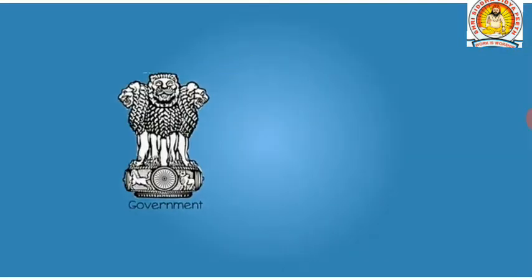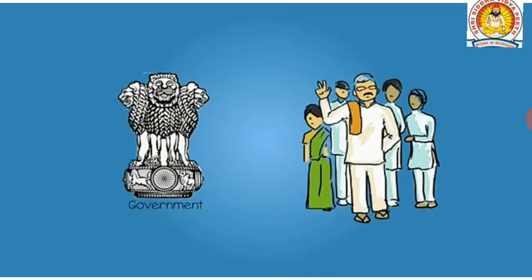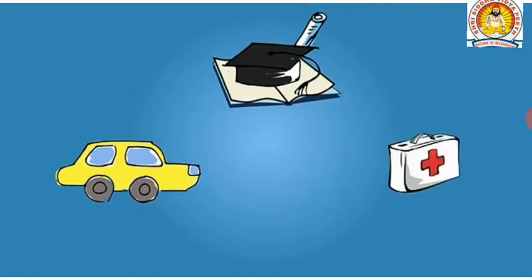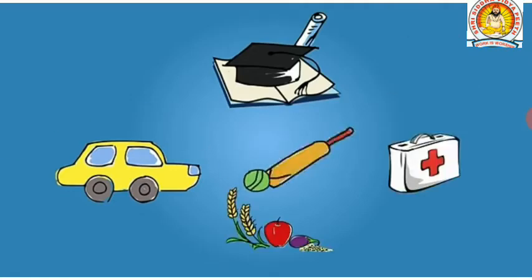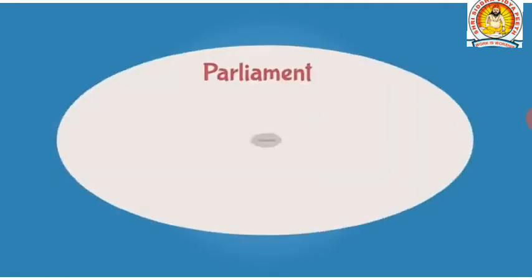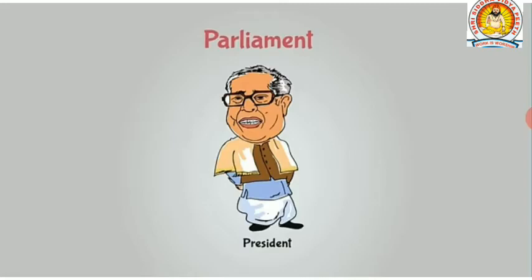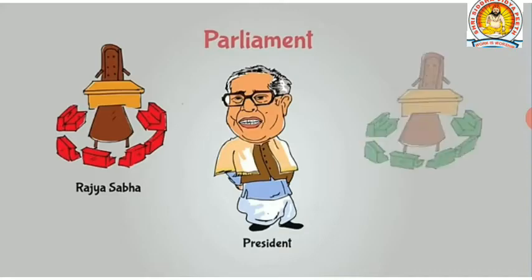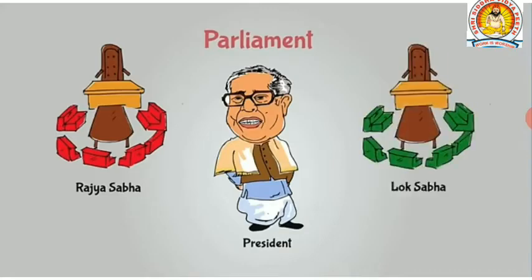Government and its ministry make decisions on our behalf about various things which are a part of our life, like transport, our education, healthcare, food, and even sports. But the Parliament is bigger and the government is a part of it. Look, the Parliament consists of the President of India and two houses, namely the upper house, which is the Rajya Sabha or the Council of States, and the lower house, which is the Lok Sabha or the House of People.